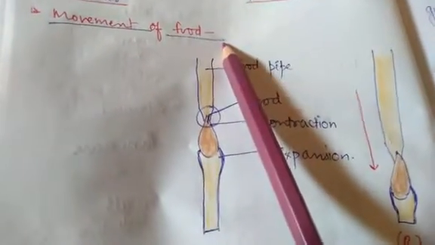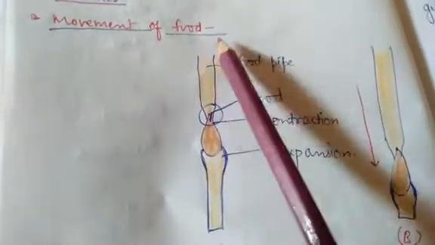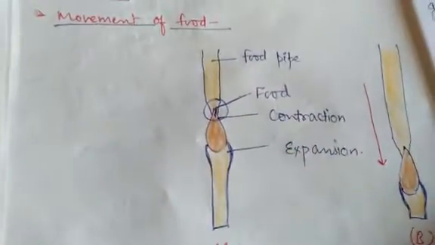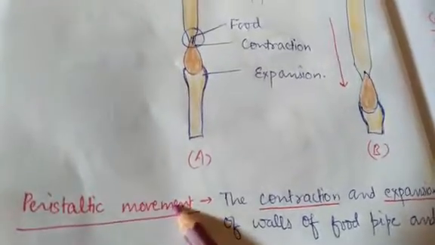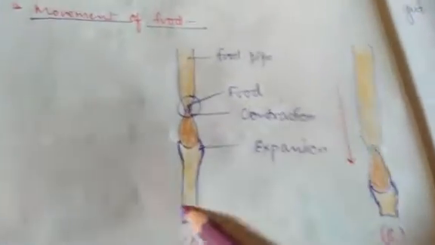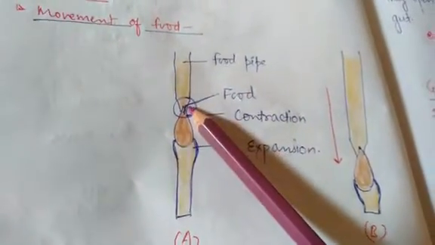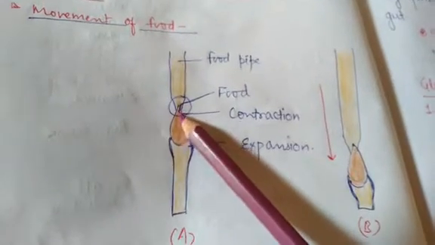Now the next point is movement of food. When we are engulfing the food, how does it move from the mouth to the esophagus and the rest of the alimentary canal? It is due to the movement known as peristaltic movement. How does it occur? Just pay attention to this particular diagram. So this is the food pipe and this is food.